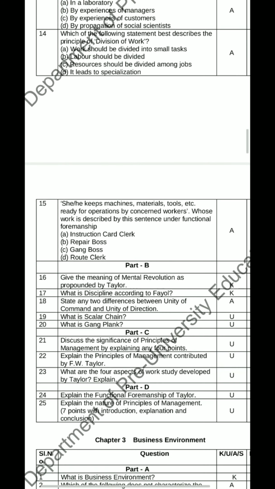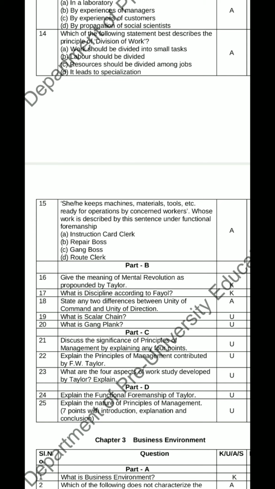Next question. Question number 15. She or he keeps machines, materials, tools, etc. ready for operations by concerned workers. Whose work is described by this sentence under functional foremanship? Option A, instruction card clerk, B, repair boss, C, gang boss, D, route clerk. So in a functional foremanship chart under production in charge, the gang boss used to keep machines and materials, tools, etc. ready for the work. Hence the right answer is option C, gang boss.